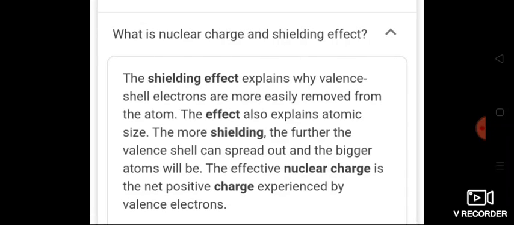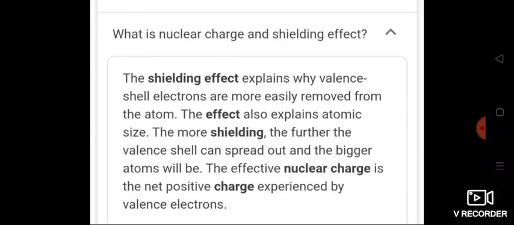So, despite the shielding of outer electrons from the nucleus by the inner shell electrons, the attractive forces experienced by the outer shell electrons increase with increase of nuclear charge. In other words, the energy of interaction between nucleus and the electron decreases with the increase of atomic number.